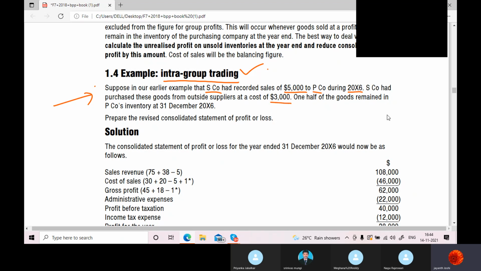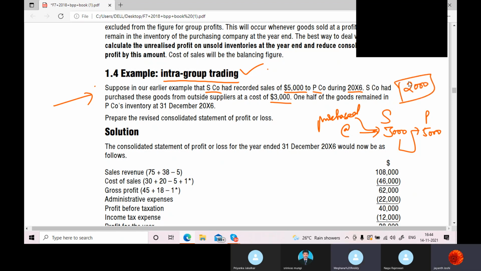So the subsidiary company bought goods of 3,000 from outsiders and sold them to the parent at 5,000. So how much profit did they make in this transaction? $2,000. Do you think this $2,000 is a realized profit or unrealized profit?